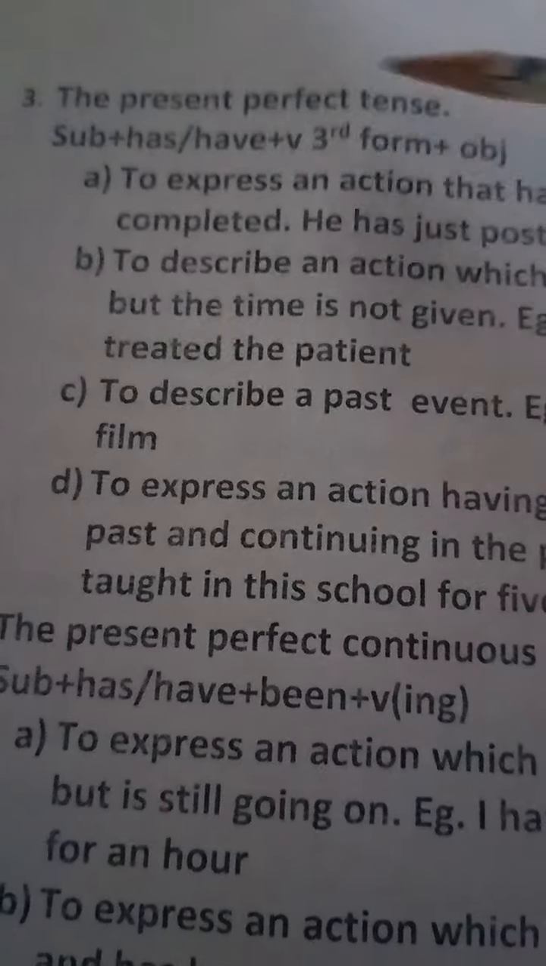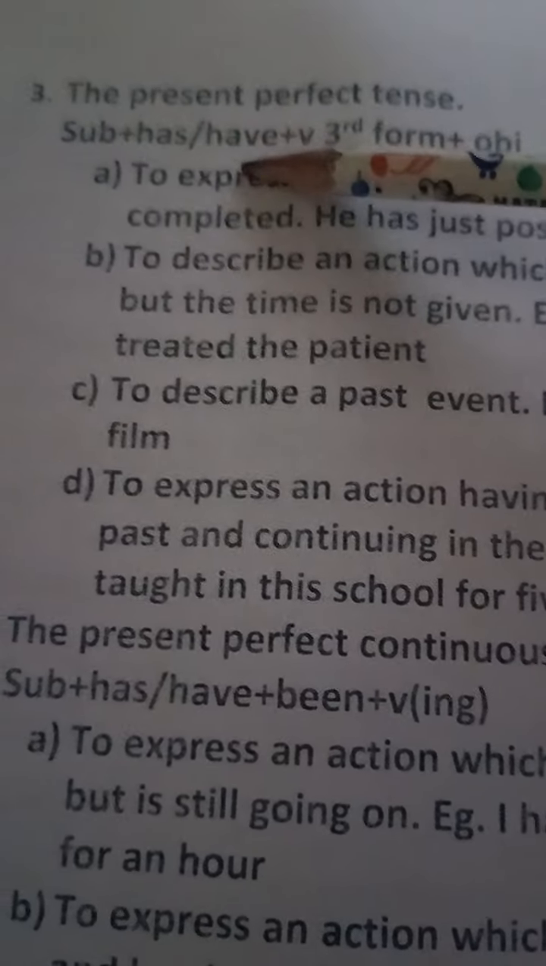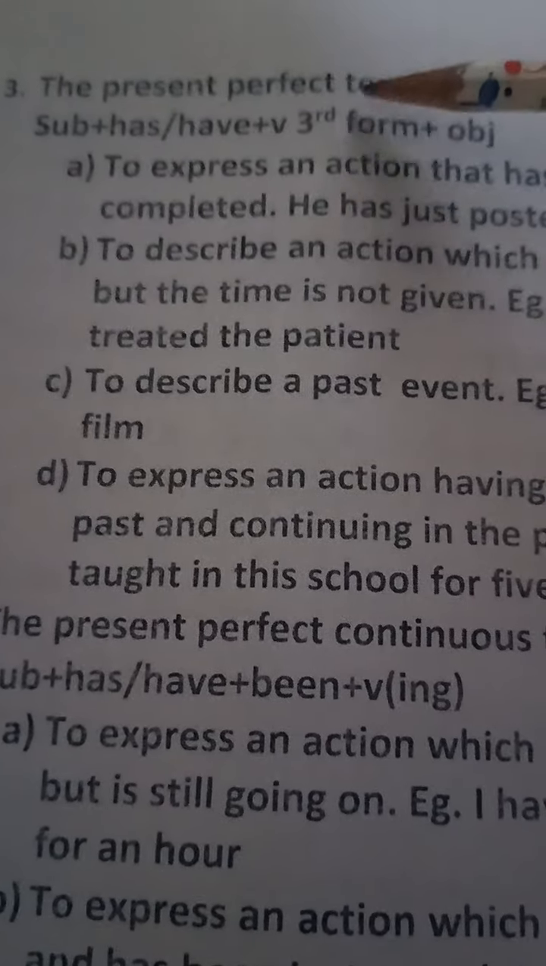Okay. Now, present perfect tense. Now, what is the form of present perfect tense? The form is subject plus has, have plus verb third form.